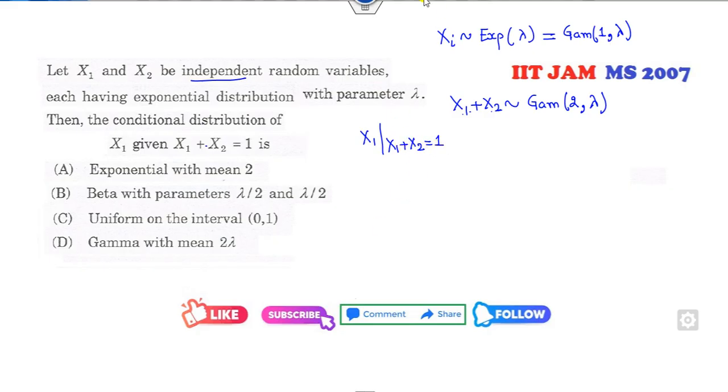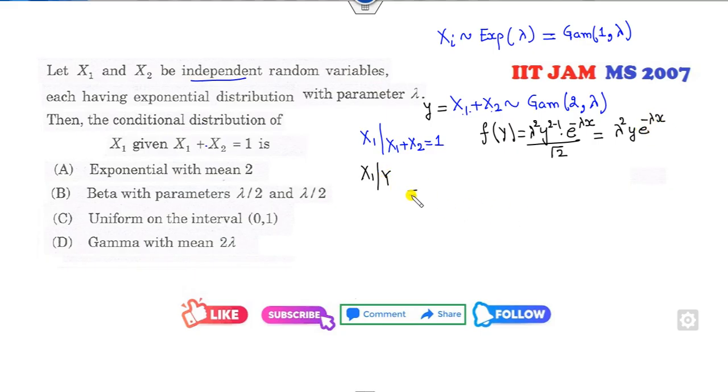Fine. I think that's again simple. If I consider this as my y, then your target is to find x1 condition y. What is the PDF of y? Since it is a gamma distribution, what is the PDF of the gamma distribution here? y raised to power 2 minus 1, e raised to power minus lambda y, lambda raised to power 2, over gamma of 2. That means lambda square y e raised to power minus lambda y.